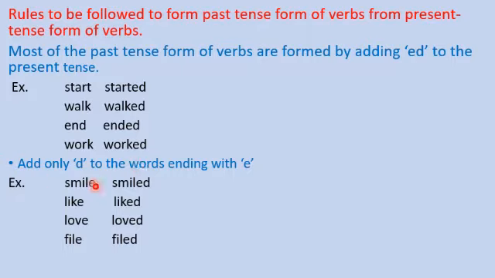And there are words if the verbs समझ लीजिए if the verbs ends with letter e then to make it into simple past tense just d is added. Okay, ed नहीं है सिर्फ d है क्योंकि already e है इधर. Like smile, smiled, like, liked, love, loved, file, filed. Let's see few more rules.